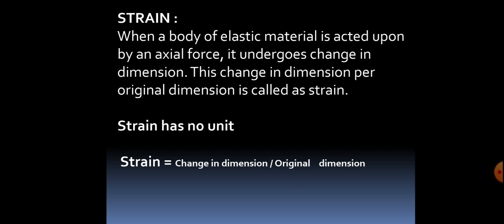When our body is subjected to external force and it undergoes deformation, this deformation is measured in the form of strain. Therefore, strain can also be defined as: when a body of elastic material is acted upon by an axial force, it undergoes a change in dimension, and this change in dimension per original dimension is called strain. Strain is denoted by a small letter e. It has no unit. It is a unitless quantity.